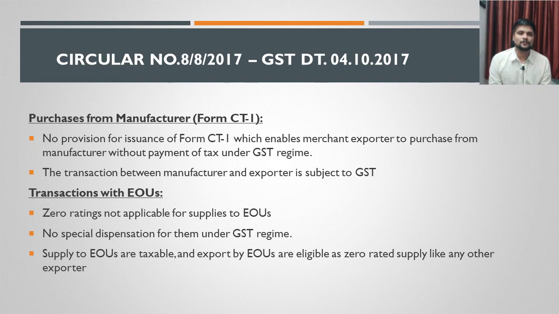But when I purchase the goods from the manufacturer, I cannot provide any form now. Under GST law, I have to pay the GST only. At a later point of time, that can be claimed as an ITC, and that ITC is eligible for refund. That is totally a different story. But here he will have to pay upfront GST on the purchases he is making from the manufacturer. There is no exemption to that. But under erstwhile VAT law, there was an exemption by providing a form called CT1.